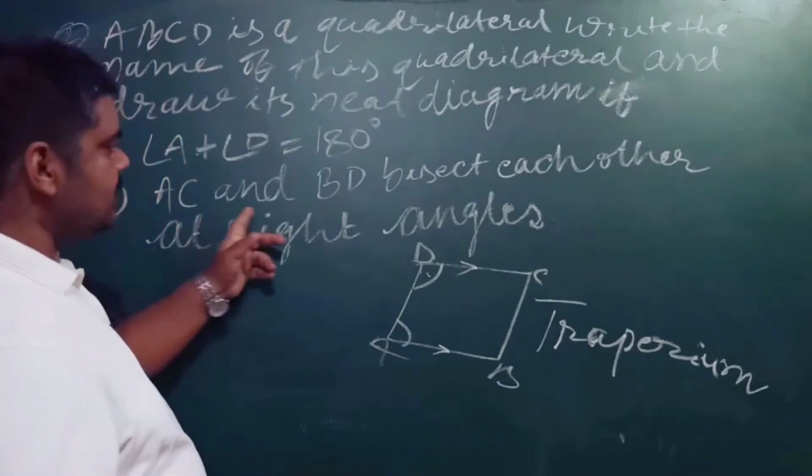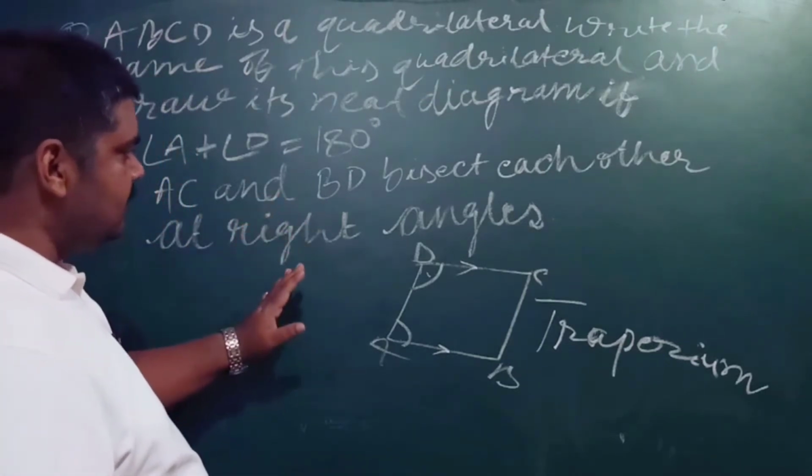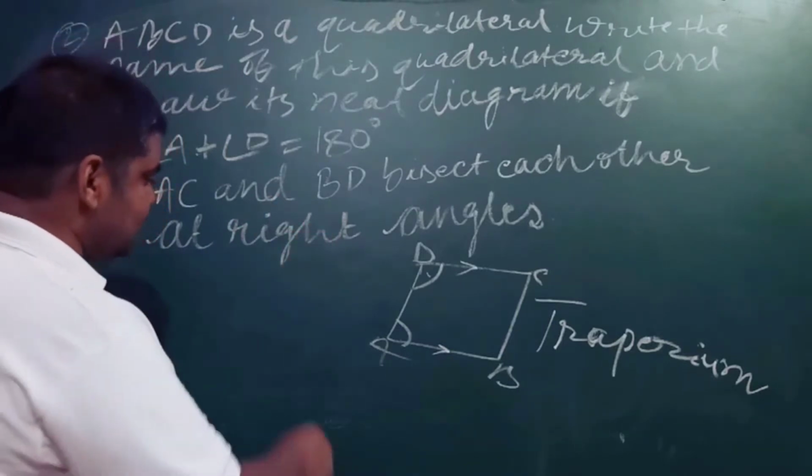In the second case, it has been given that AC and BD bisect each other at right angles.